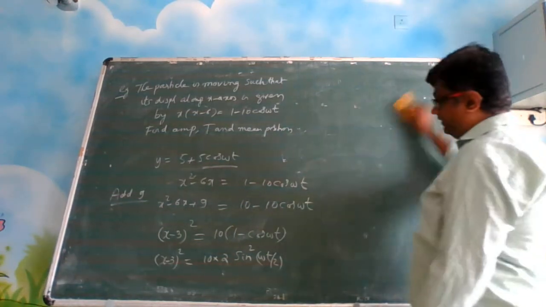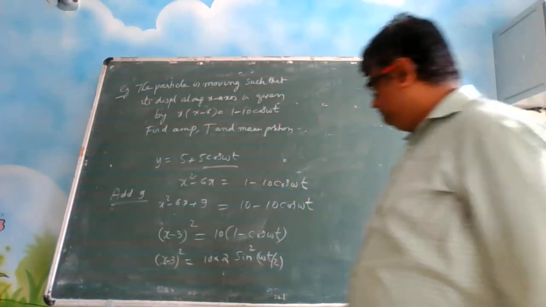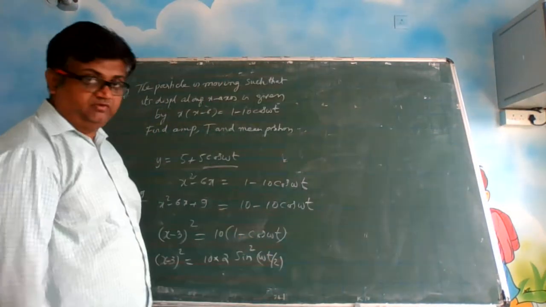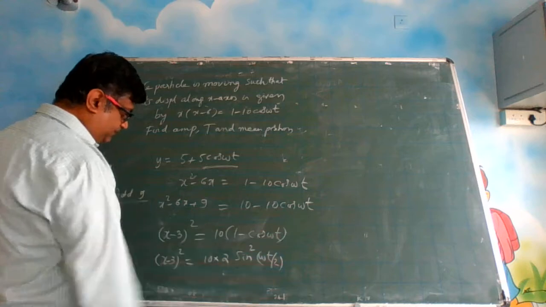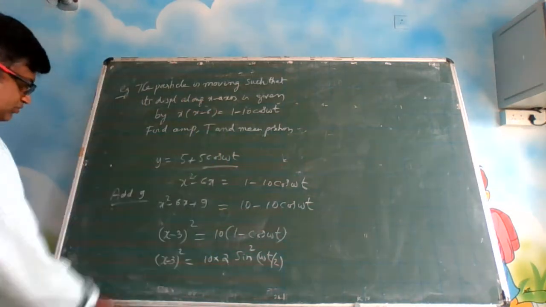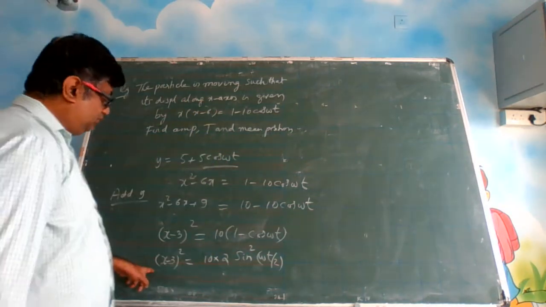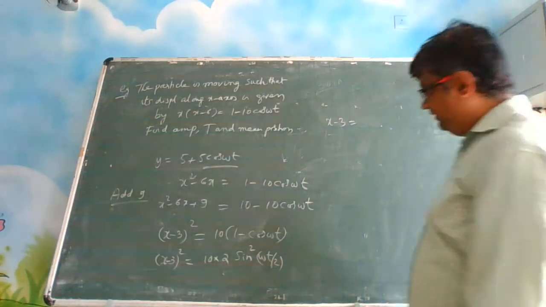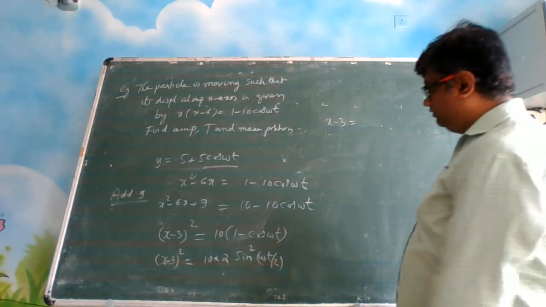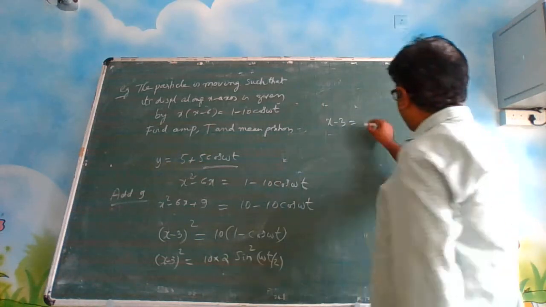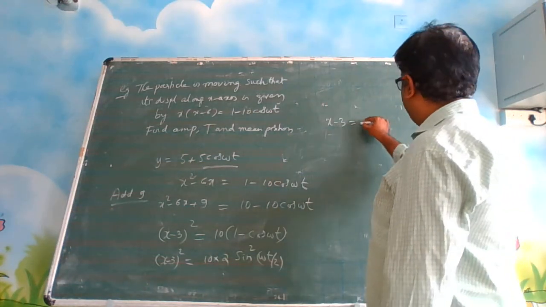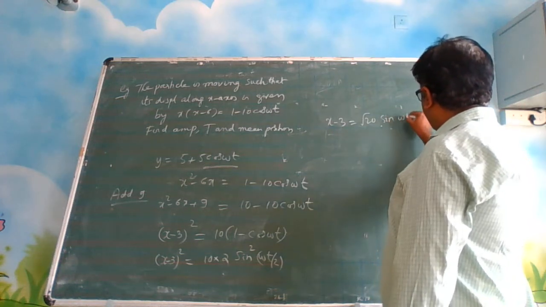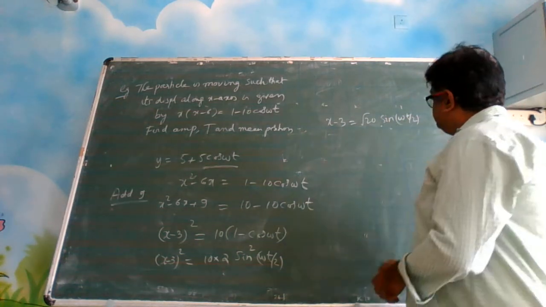Even this is getting complicated. Look at this equation. We want to convert the right hand side in terms of sine. Taking square root on both sides, what are we going to get? We are going to get x minus 3 is equal to root 20 sine omega t by 2.